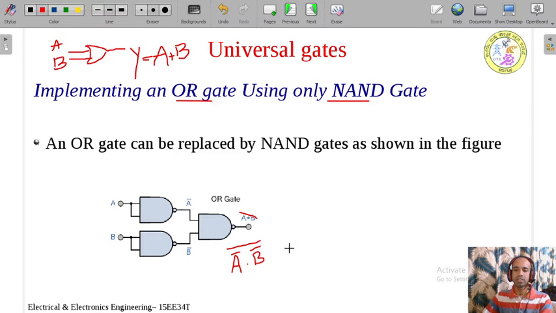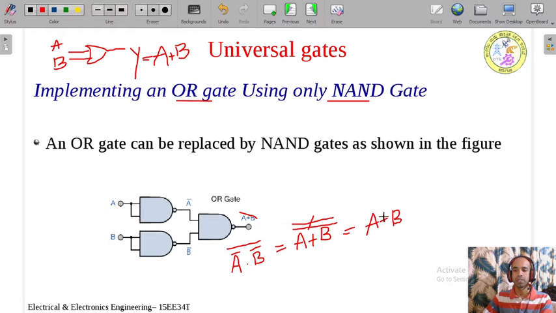Now I can write this using De Morgan's theorem. De Morgan's second theorem states that A plus B whole bar is equal to A bar dot B bar. Now I am substituting the LHS in place of the RHS. A bar dot B bar can be written as A plus B whole bar. One more bar is there, and that bar you keep as it is. Now these two bars get cancelled. So what do you get here? The output is A plus B.